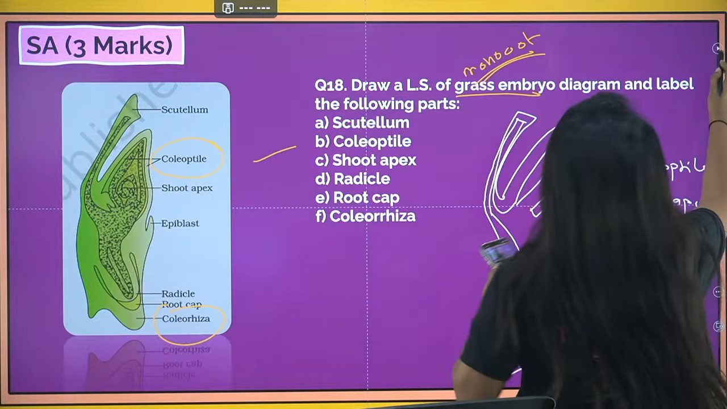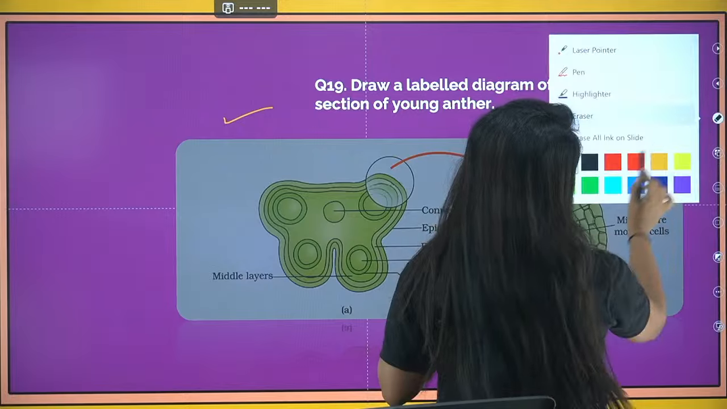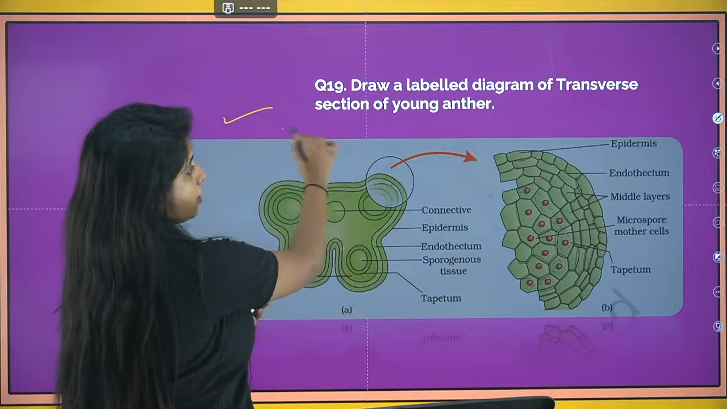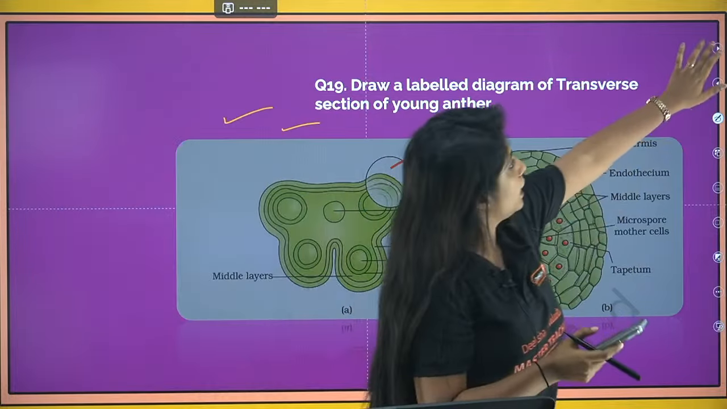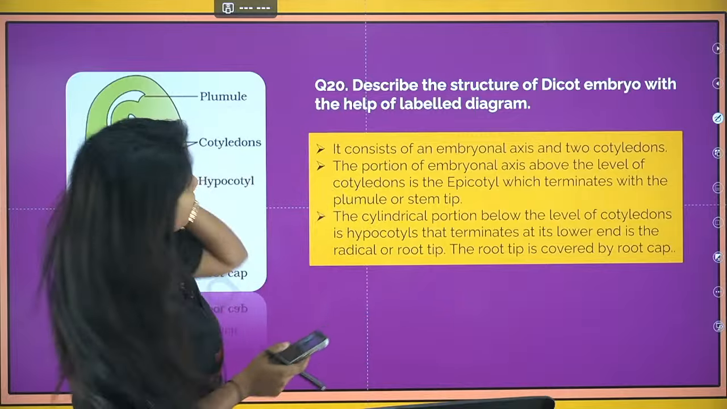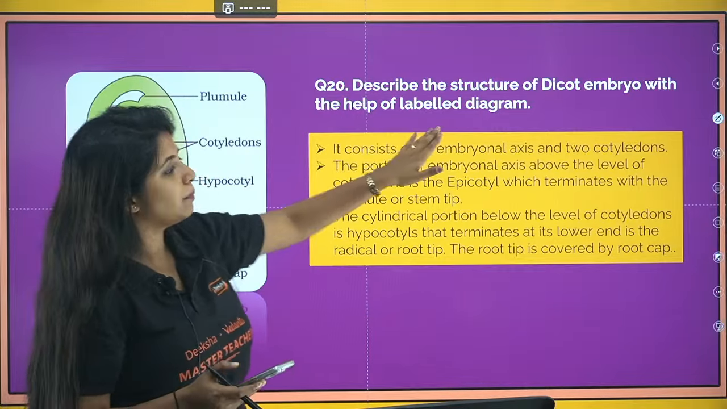Okay, 3, 2, 1 marker first, ma'am. So let me just finish this, then I will go ahead with that. Okay, now transverse section of anther, I hope you are done with that. And now my dear children, okay, describe the structure of dicot embryo with the help of a labelled diagram.